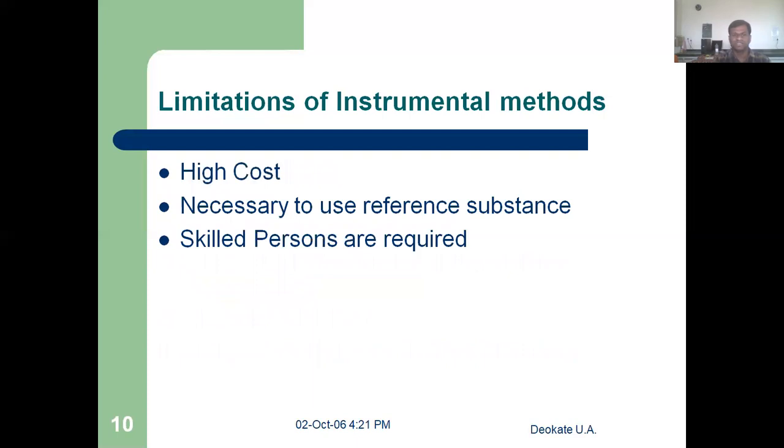There are limitations. One is high cost. We always require a reference substance, and a skilled person is also required. So these are some of the chemical properties.